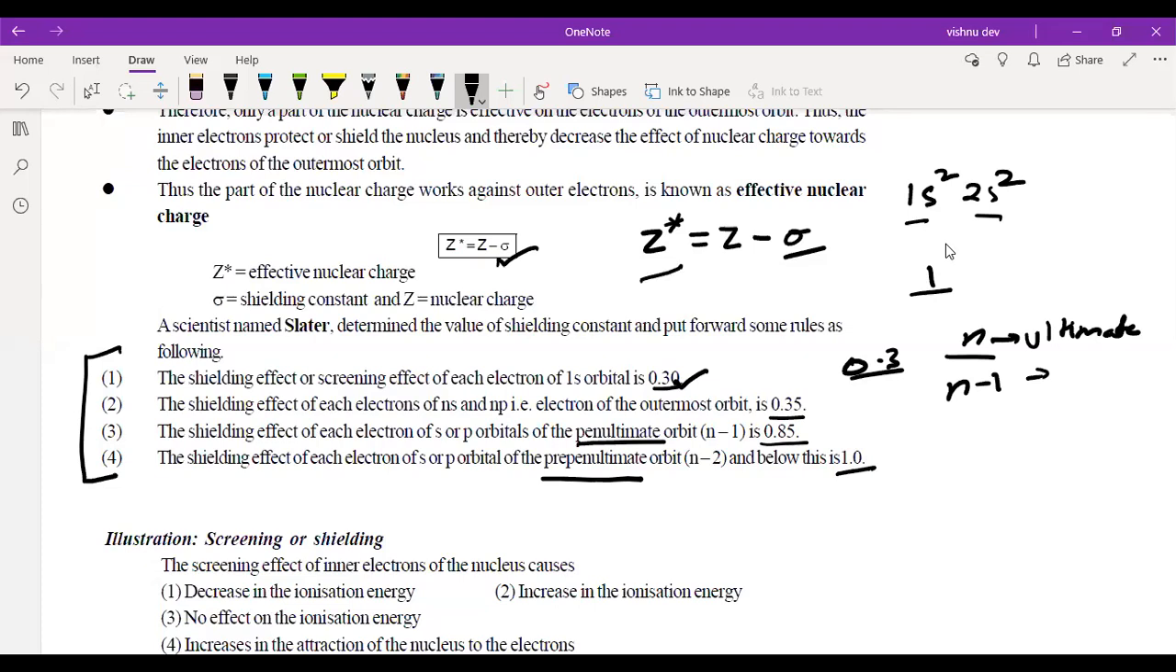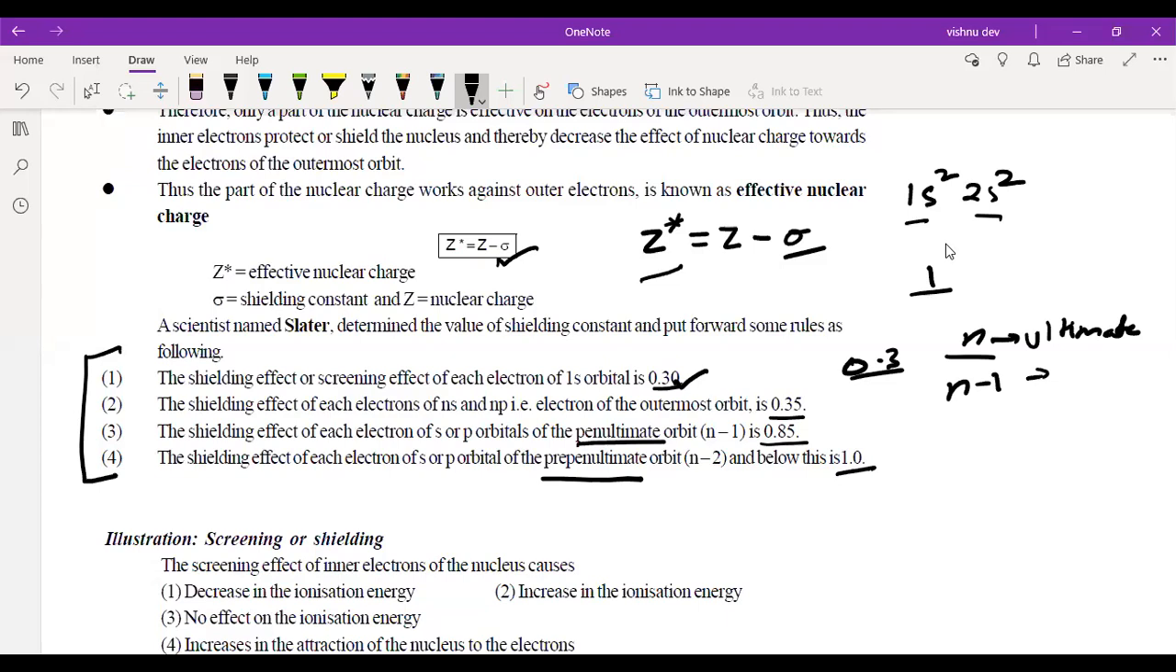Got it? Everyone have a clear concept about this effective nuclear charge? Everyone got this? If you got this, just raise your hand. What is effective nuclear charge? How does it vary? Then this constant.